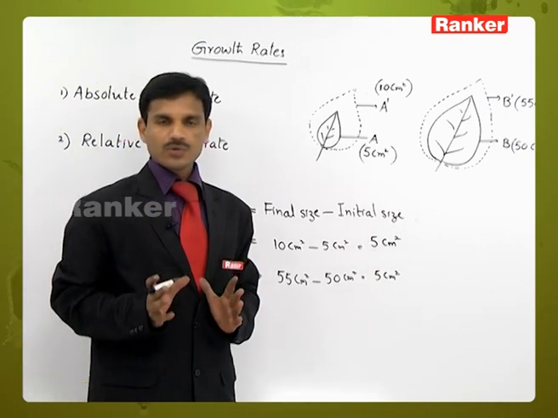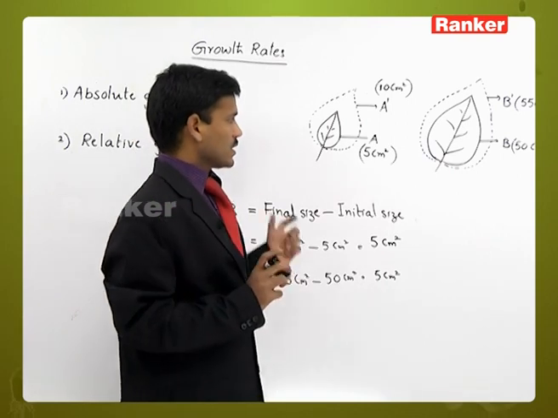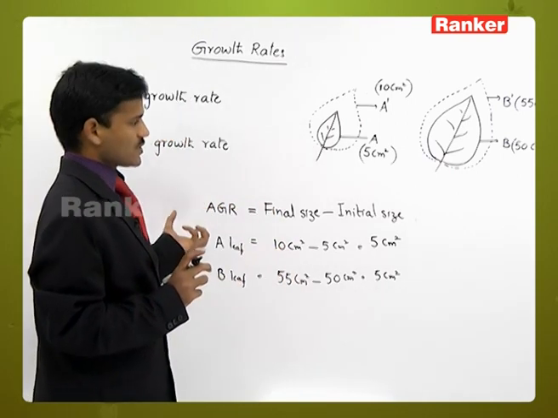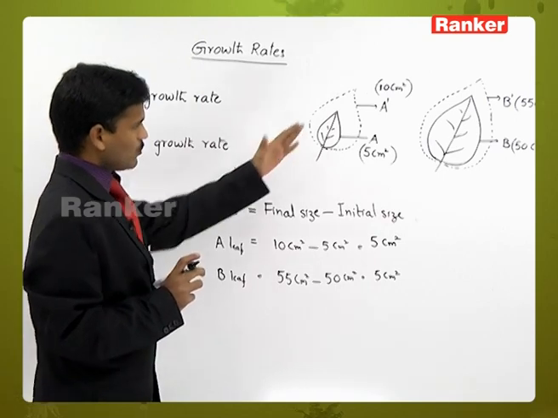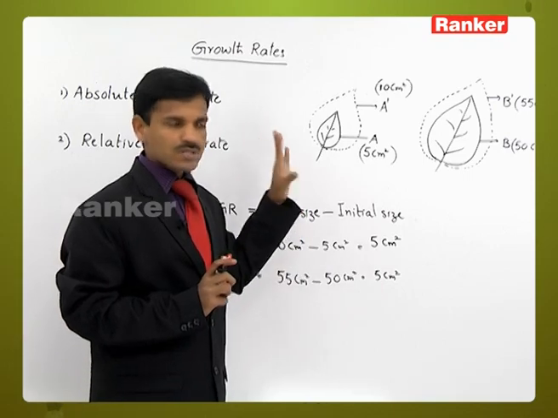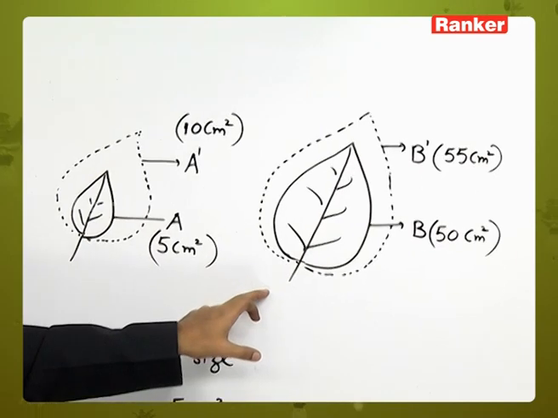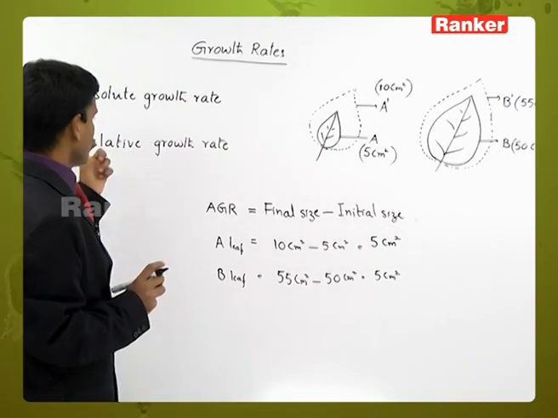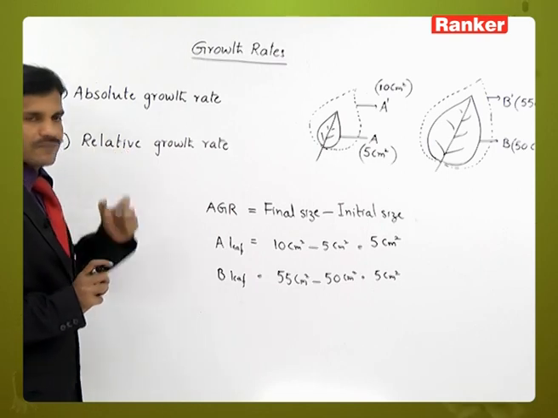So the absolute growth rate is a measurement and comparison of the growth per unit time. Here in both the leaves, the same growth occurred. Same absolute growth is observed. So the absolute growth rate is same for both the leaves. But if we come to the relative growth rate, here relative growth rate is different.